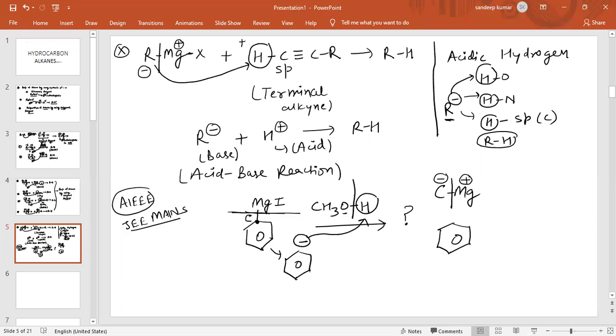Now it is clear to all of you. So basically we can prepare the alkane by using Grignard reagent. It is an acid base reaction, because R minus is the base and H plus is the acid, and this H plus is present on a more electronegative atom, like sp hybridized carbon, nitrogen, or oxygen. So these are the preparations of alkanes by using organometallic compounds. We have discussed all cases.